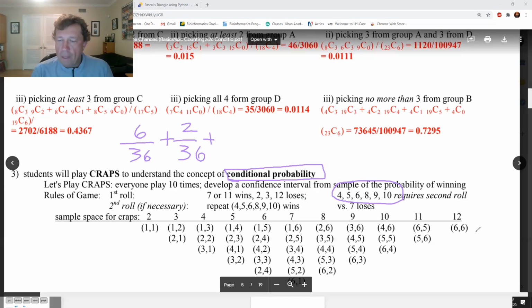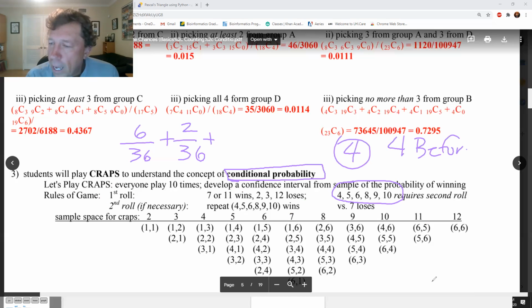Conditional probability. All right, this is what happens. If you get one of these numbers, then the only number that matters is rolling your number again or a 7. I'll give you an example. Let's say you roll a 4 on your first roll. Then you have to get a 4 before a 7. And the 7 becomes evil. Okay, 4 before a 7.